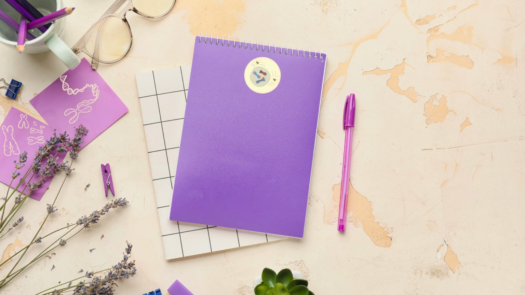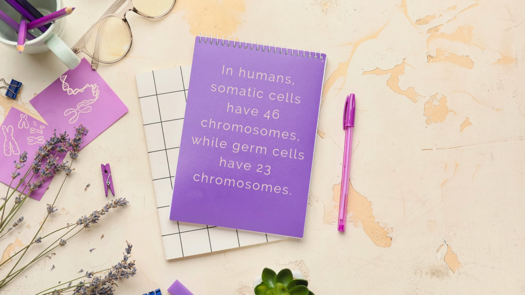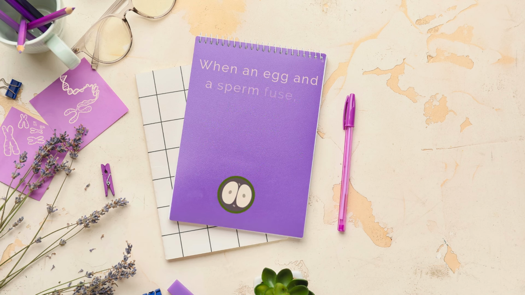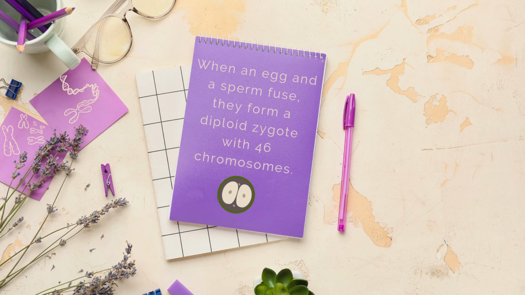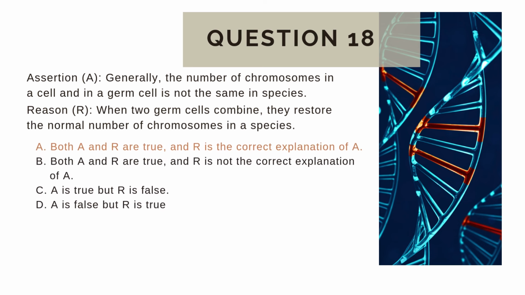For example, in humans, somatic cells have 46 chromosomes, while germ cells have 23 chromosomes. When an egg and a sperm fuse, they form a diploid zygote with 46 chromosomes. Thus, option A is correct.